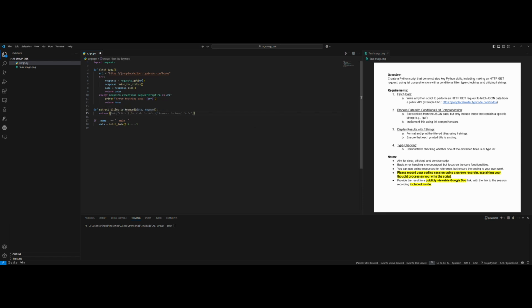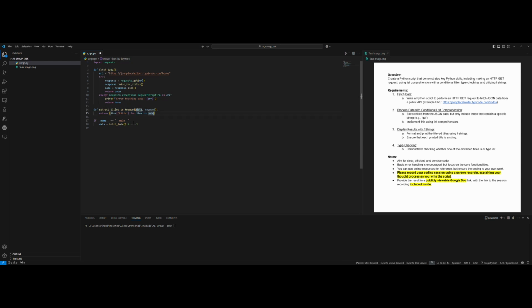So first of all, let's say data and keyword. I already gave data, so let's start like this: in data, for item in data, and from item I need to use my keyword. Here, item title for item in data. With this part, we are going to access the title of each of the items in data.